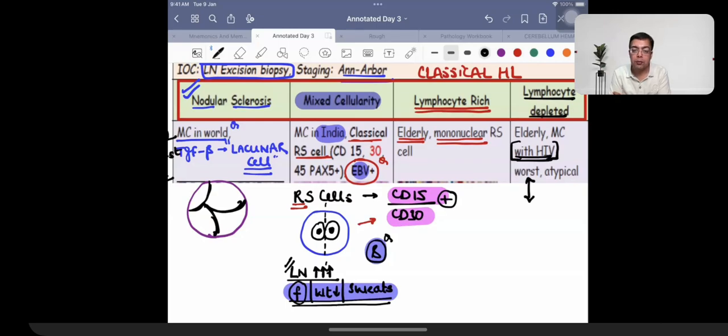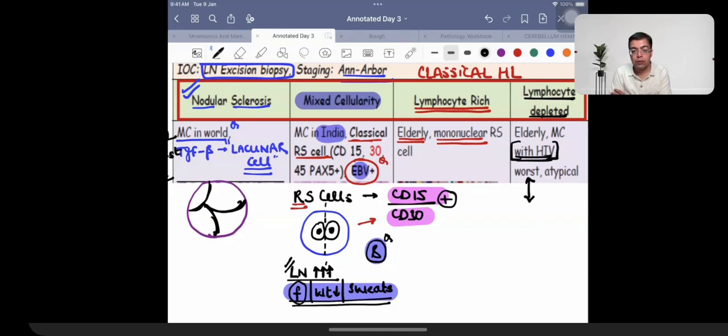Mixed cellularity, very common in India, having the presence of classical Reed-Sternberg cell, having association with Epstein-Barr virus, having the high chance of development of B symptoms. B symptoms means primary symptoms means add-on symptoms: fever, weight loss, night sweat. Lymphocyte rich is seen in elderly people. They are having a single nucleus in the Reed-Sternberg cell. And lymphocyte depleted Hodgkin lymphoma is what is also seen in elderly people, but that is associated with HIV.